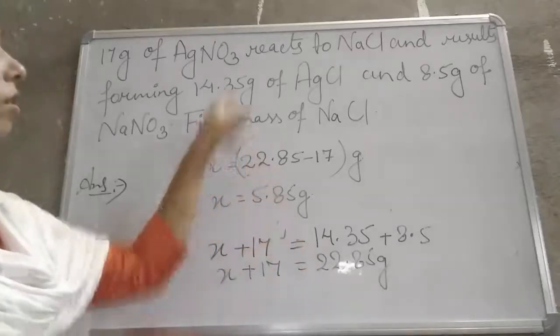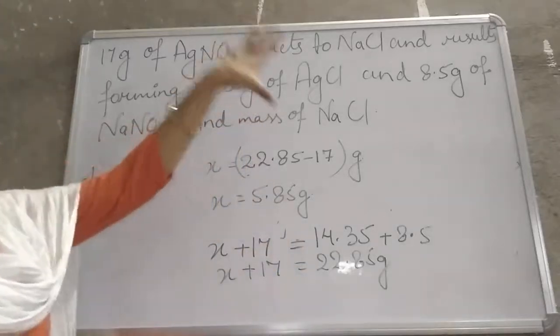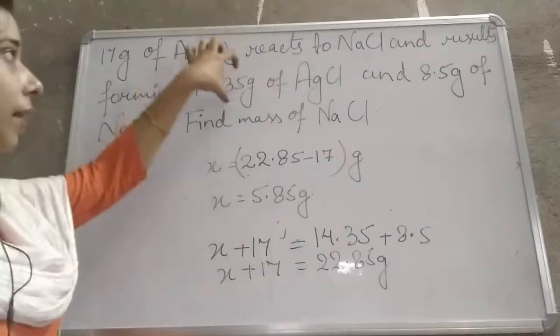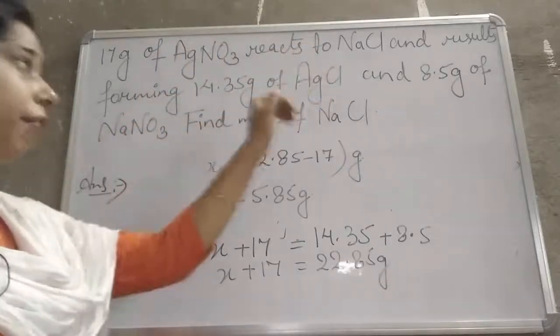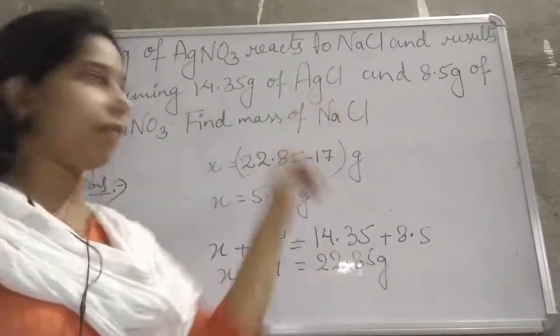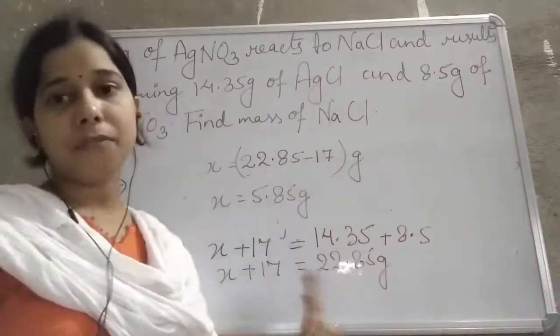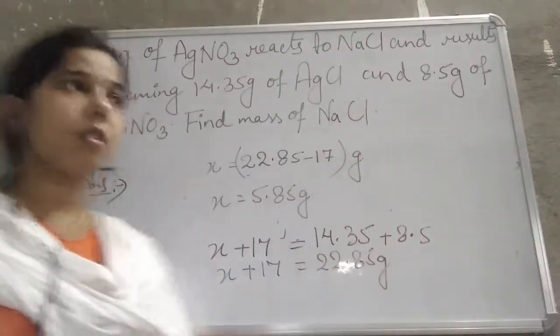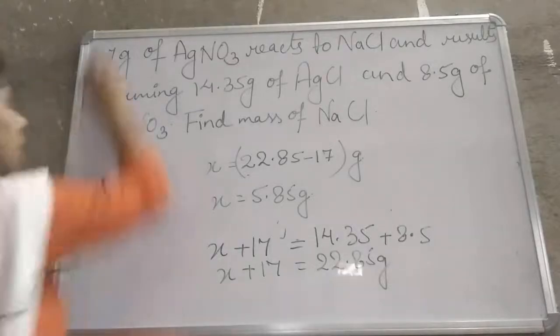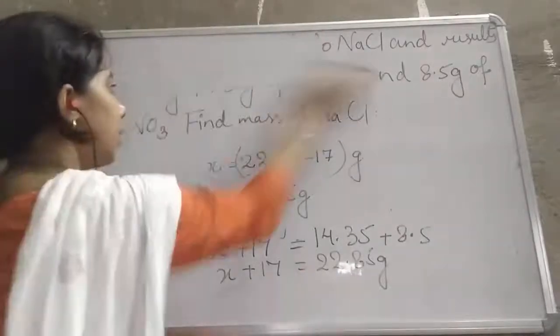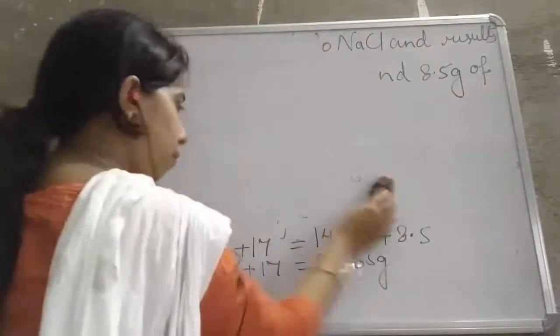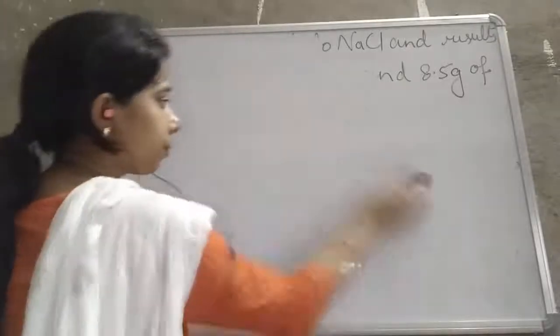So this one is the example of the law of conservation of mass, in which the reactant is equal to the product, and if one of the reactants is not given, then we can find it by applying the same formula. Okay, so this is the law of conservation of mass. Now we will see another law, and that is the law of constant proportion.